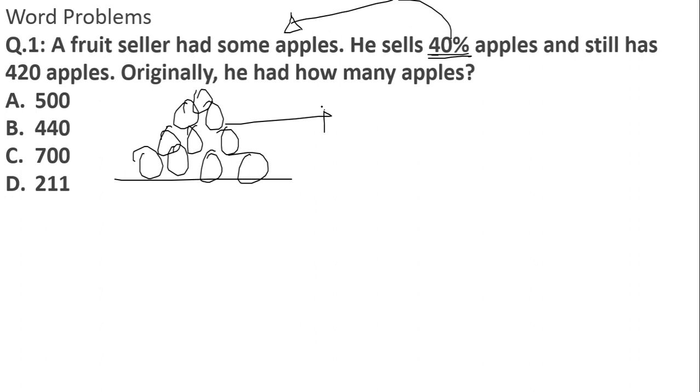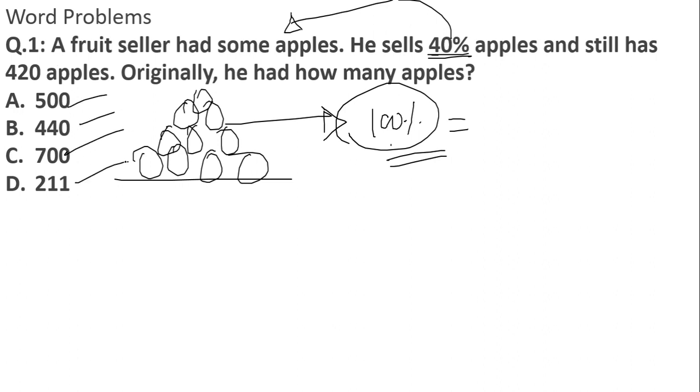This much of apples is always considered to be 100%, whatever value the fruit seller starts with before the sales. It may be 500, 440, 700, 221; any one of the given values from the options is the correct answer, and whatever the value is, that is considered to be 100%.